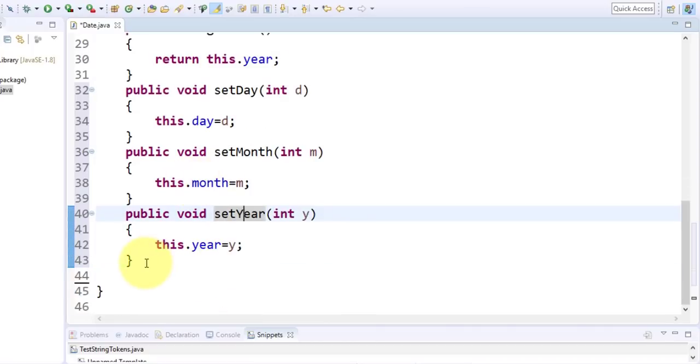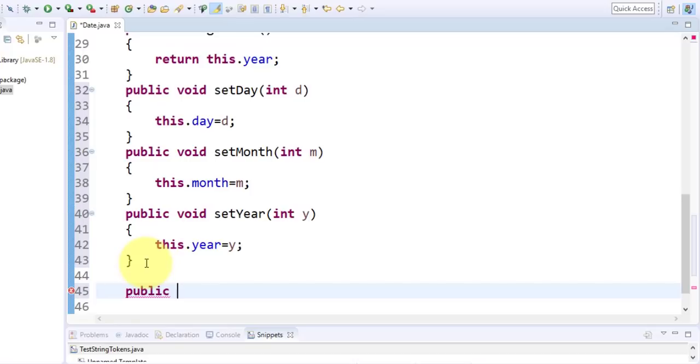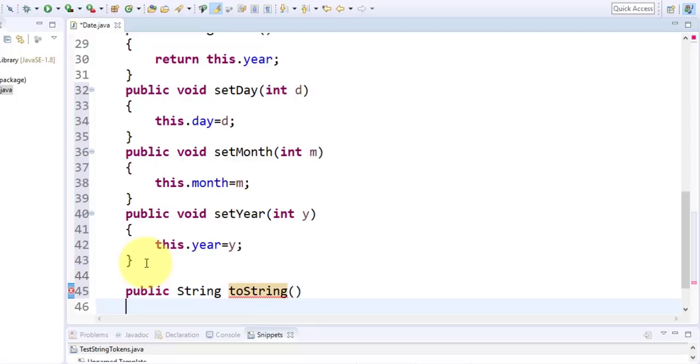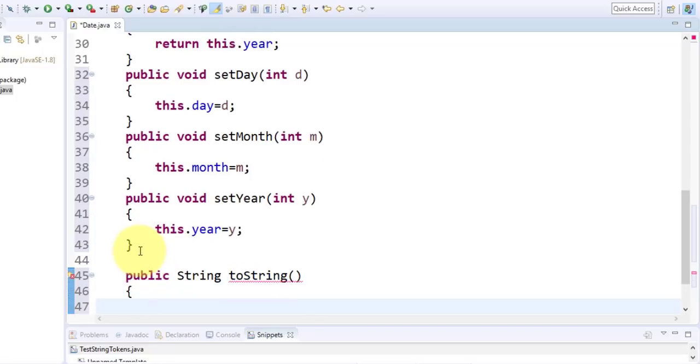Okay, and then if I want to display the data, I can write a method. Here I don't want to write any input output statement inside the class. That is a standard practice. So I want to return the data in the form of a string. So how to return it? You go with toString. There is a method available and you return it. It is basically a user defined method, or you can override it from the superclass.